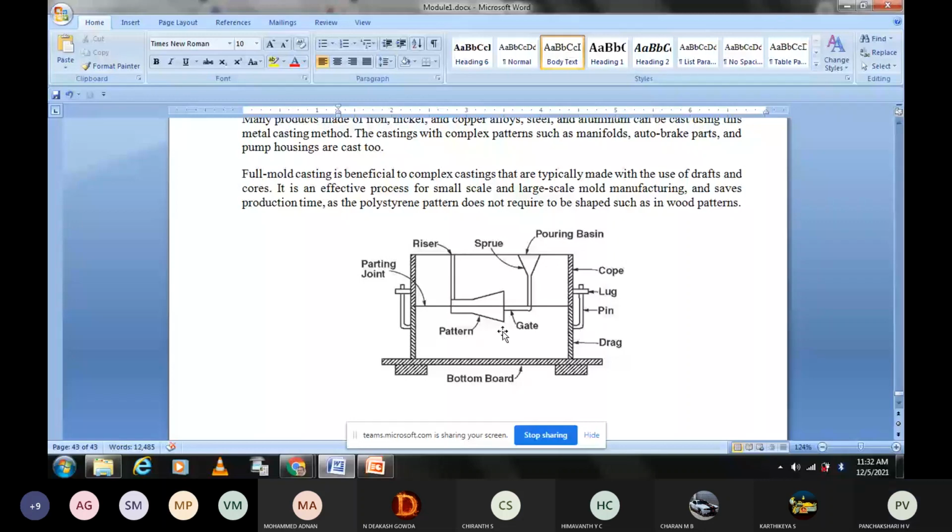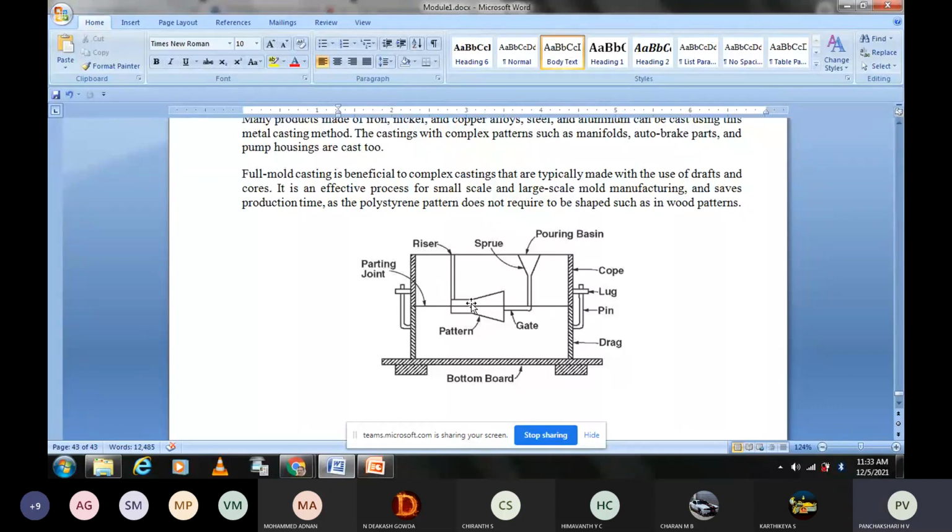Now, the pattern used here is a different type of pattern. It is a totally single piece pattern. Single piece pattern means the pattern is not removed from the mold cavity or mold box. It will be there itself.